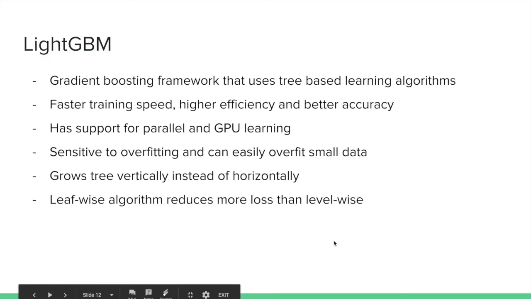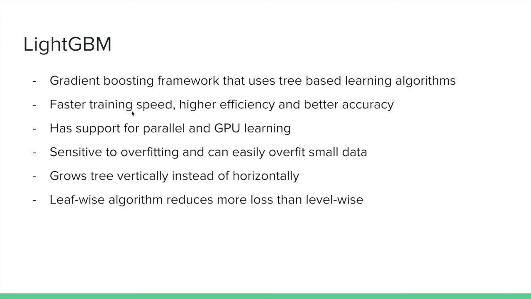Now let's talk about our model. In every Kaggle competition, gradient boosting frameworks are very popular. Also in our project, we will be using one of the gradient boosting frameworks. The framework we are using is LightGBM, which is a gradient boosting framework that uses a tree-based learning algorithm.